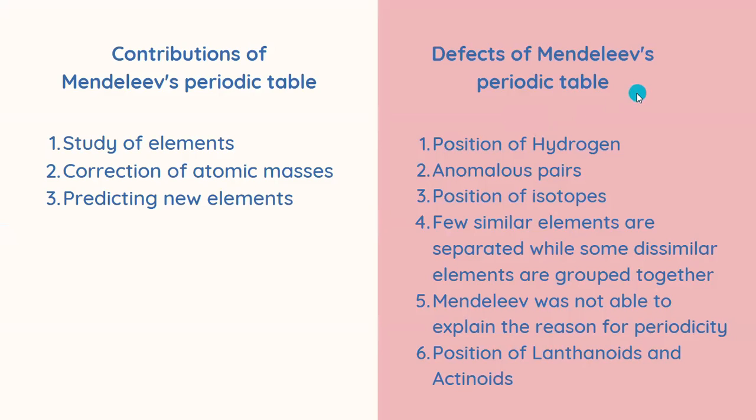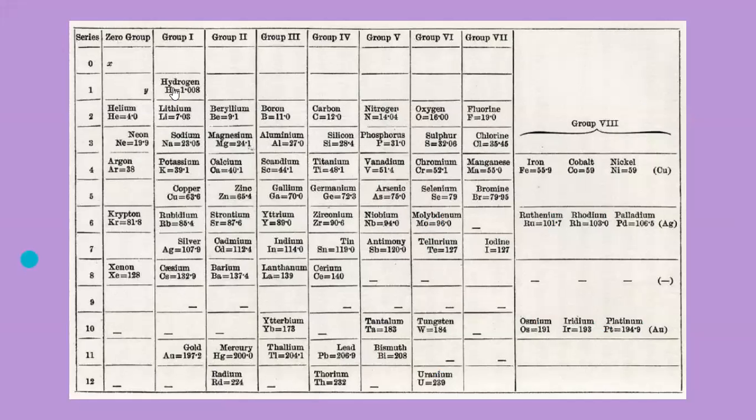Now, defects, the problems with Mendeleev's periodic table. The first one: position of hydrogen. As we know now, hydrogen has a valency of 1. I think you would have learned in grade 9 that it can either take an electron or give away an electron. If it loses an electron, it just has a proton. And if it gains an electron, it shows a configuration similar to that of helium.